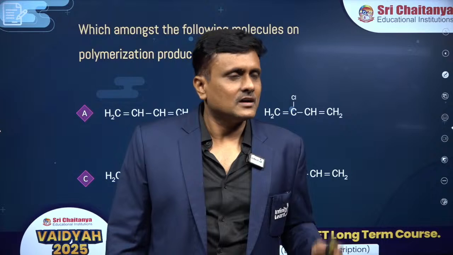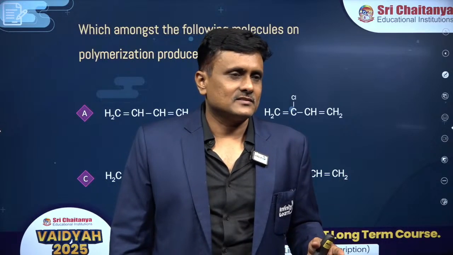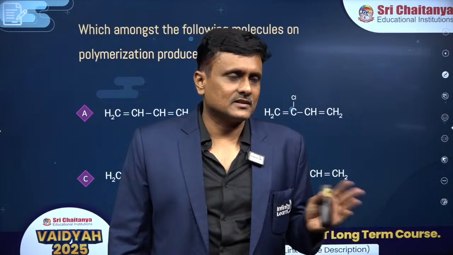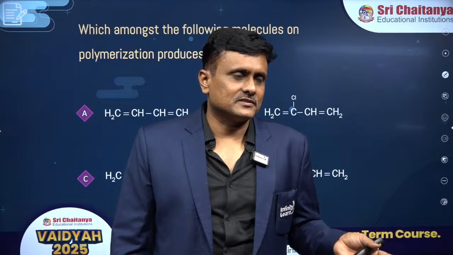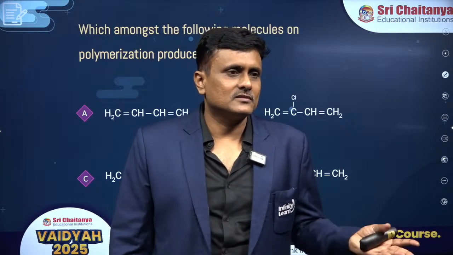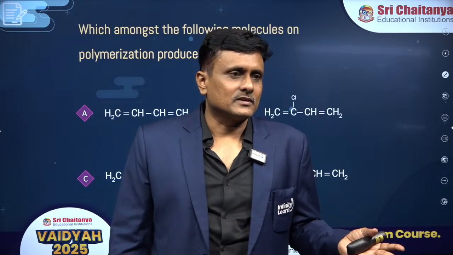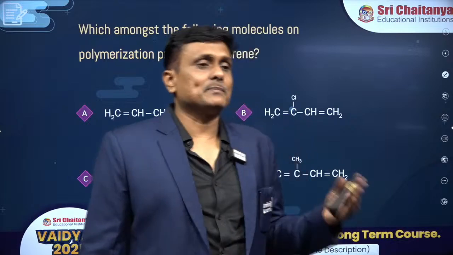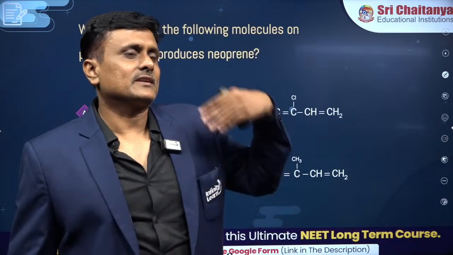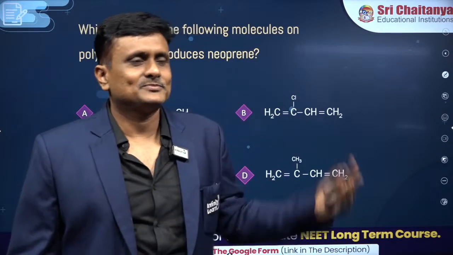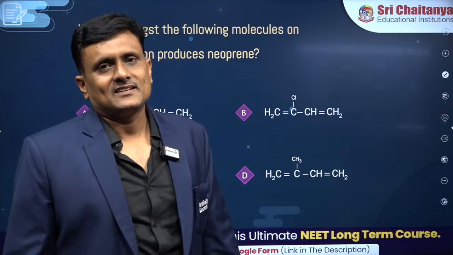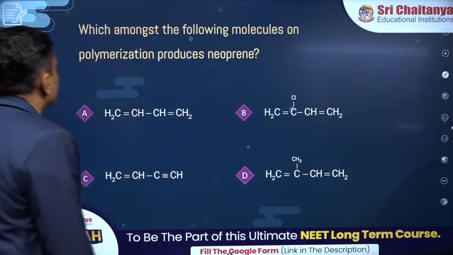SF6, IF7, XeF6, XeO2F2, xenon compounds. Very good. Alright, hypervalent. More than the requirement sometimes we eat. That's what is hypervalent. Okay, so listen up.